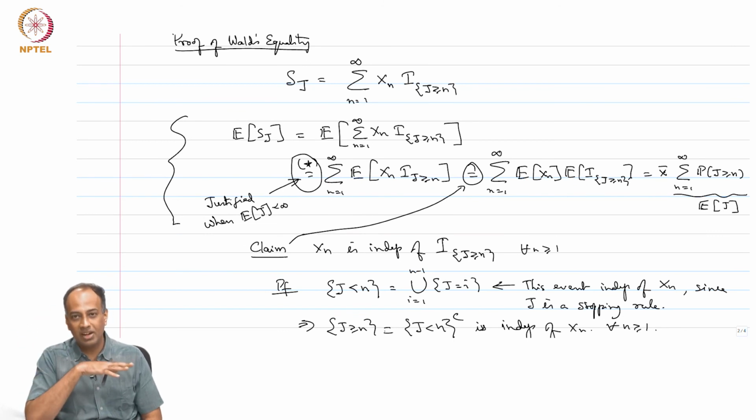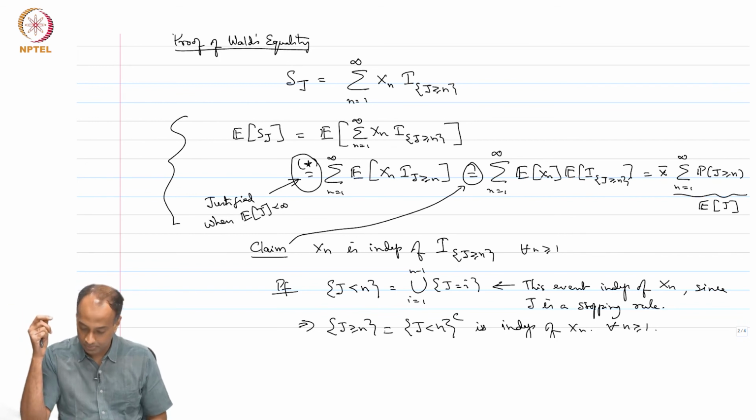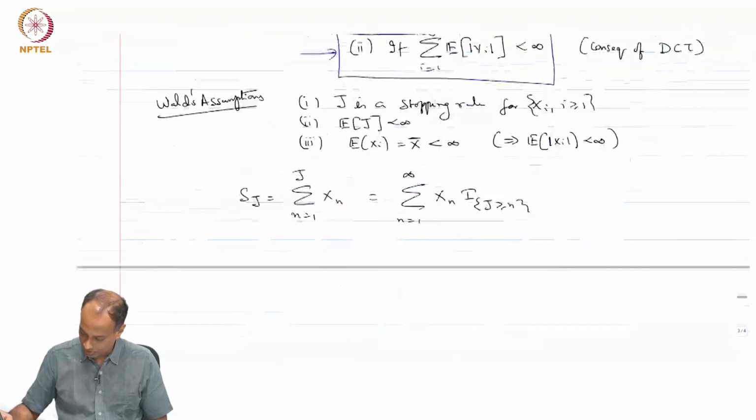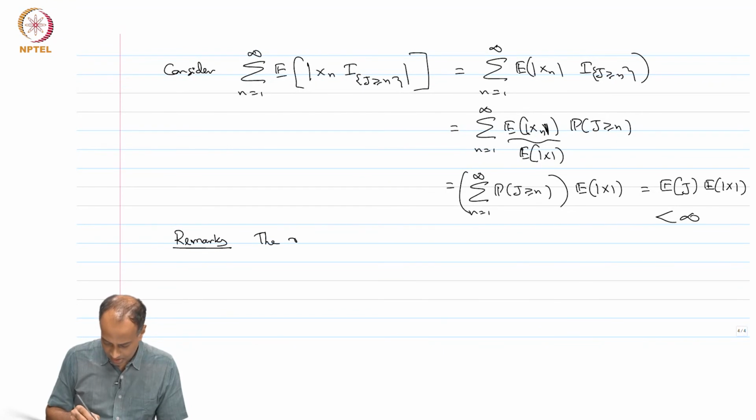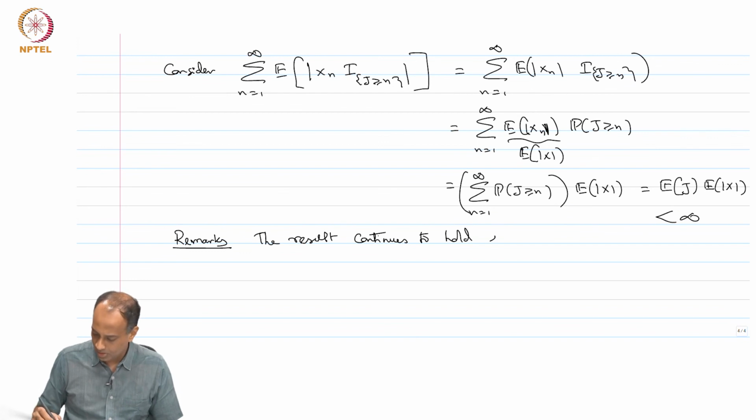So, the xi's could even have different distributions, but as long as the expected value of x and the expected value of absolute x for each of these xi's have a common finite value, then this continues to hold. So, the result continues to hold even for dependent xi's.